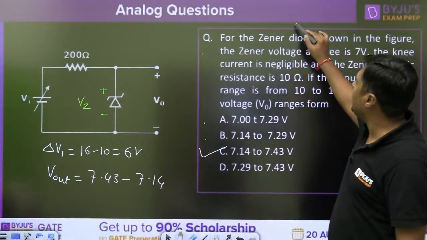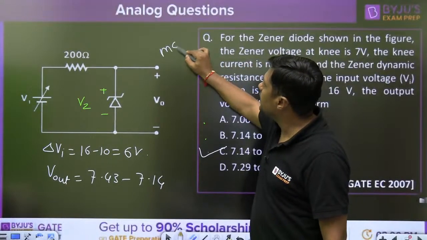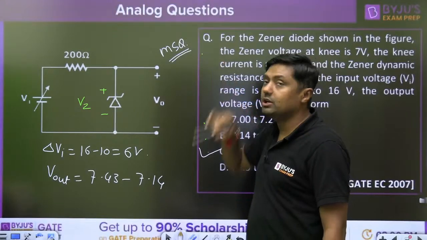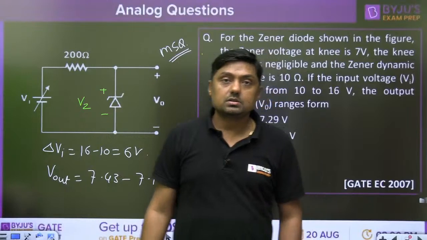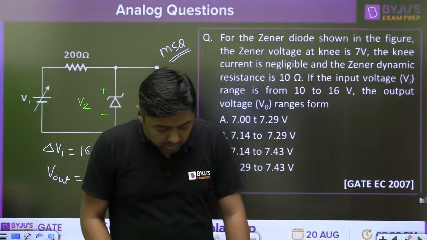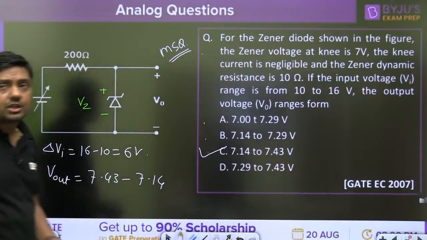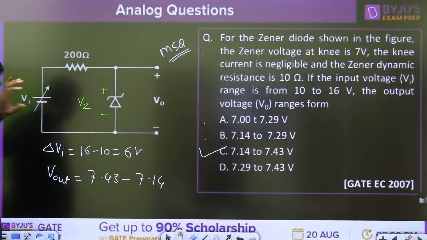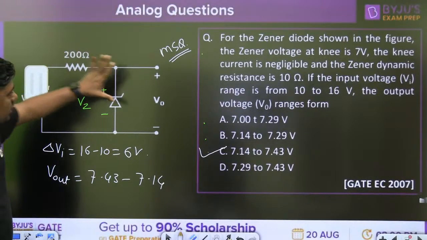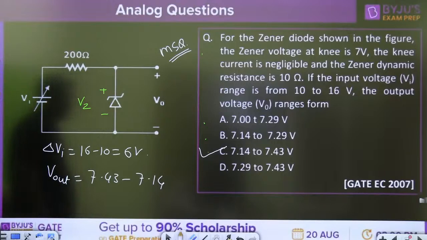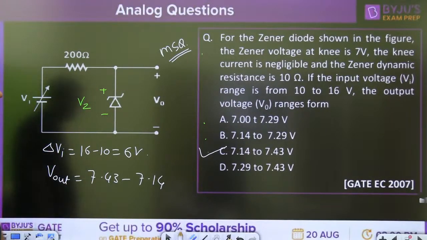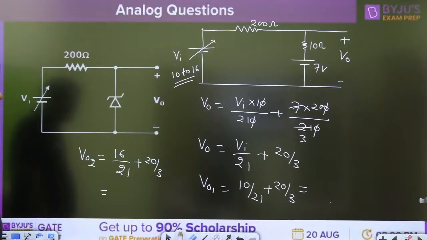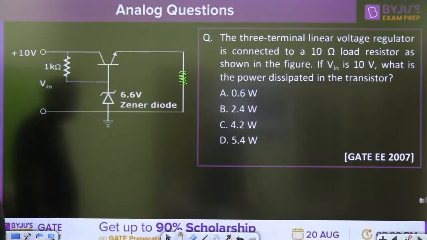Now this time we have the MSQ. We can expect this type of question in MSQ, multiple select questions. Okay. Yes, Pankaj, for voltage regulation, practically very high variation in the input, very low variation in the output. And the Zener diode should be in breakdown region. Remember that.